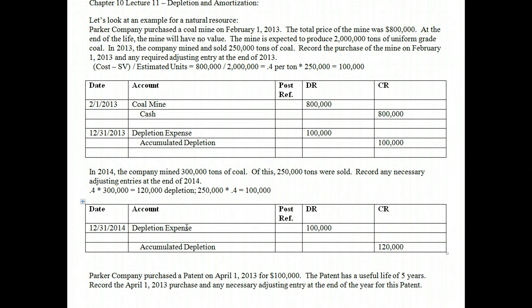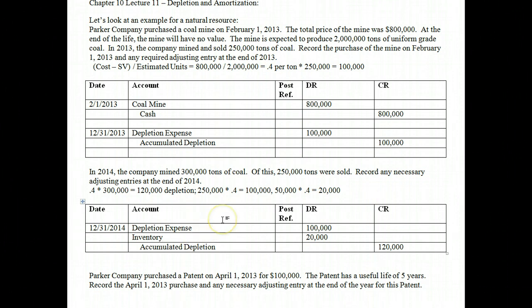Now on the offside though, what do we do with the remaining units? Remember, 50,000 of those units are still sitting there. They're no longer in the earth. They've been extracted, so the mine no longer has those, but we didn't sell them, so we can't actually expense them. So we're going to take that 50,000 times 0.4, and that gives us 20,000. What are we going to do with that 20,000? Well, those items are held for sale, and when we hold items for sale, we call that inventory. So this is going to be part of our inventory for the end of the period.